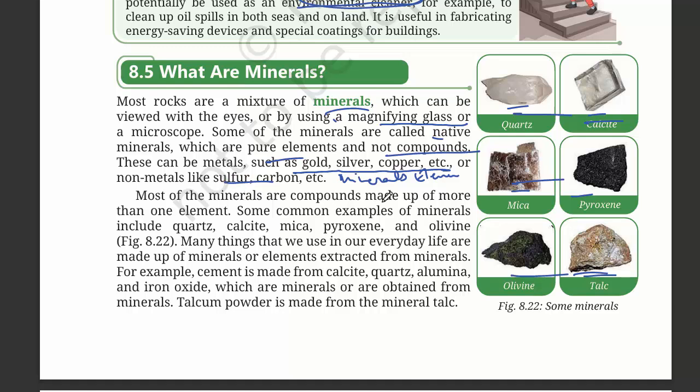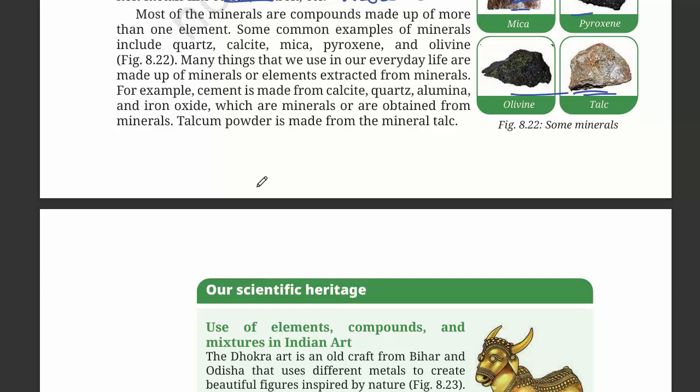Most of the minerals are compounds made of more than one element. Some common examples of minerals include quartz, calcite, mica, pyroxene, and olivine. Many things that we use in our everyday life are made up of minerals or elements extracted from minerals. For example, cement is made from calcite, quartz, alumina, and iron oxide. So it is made from many things and it is strong. And talcum powder is made from the mineral talc.